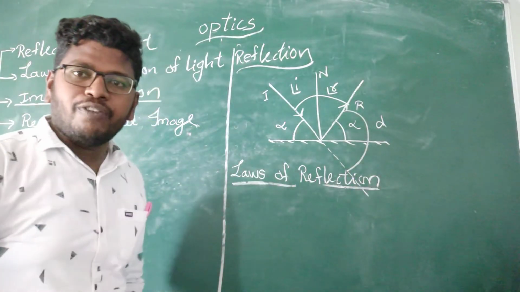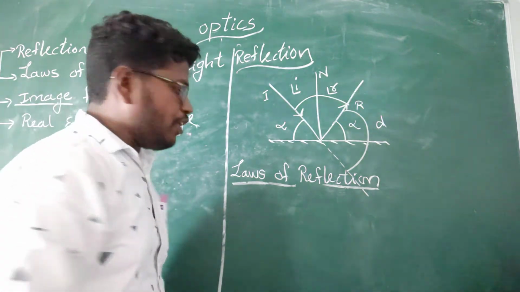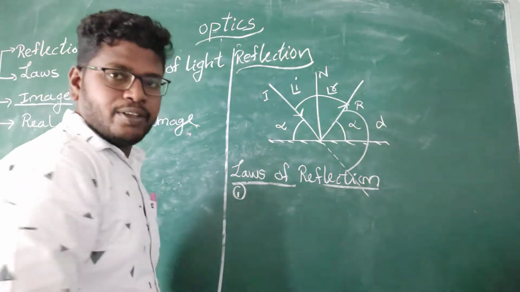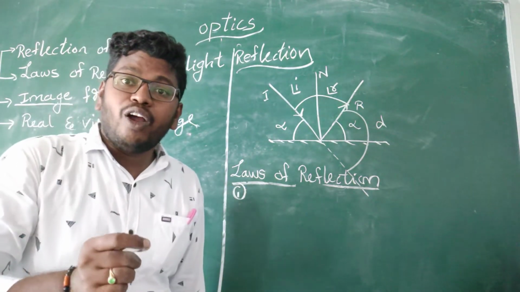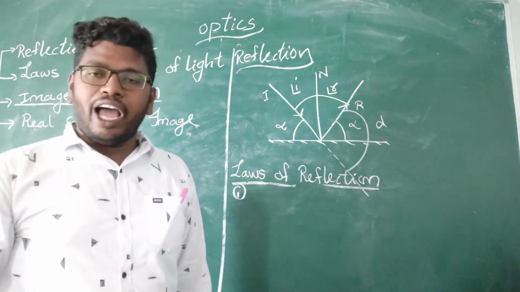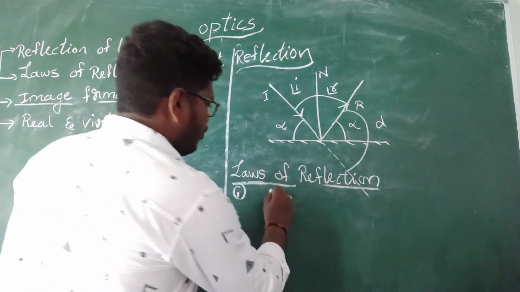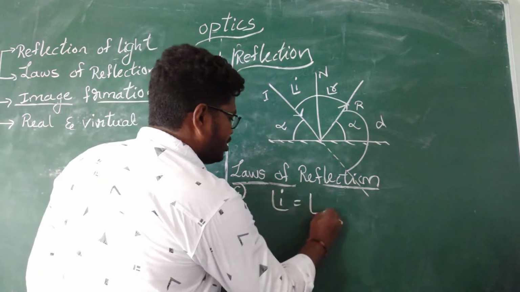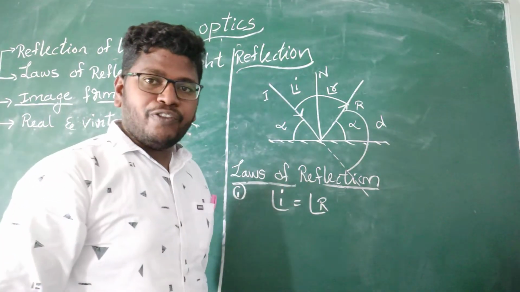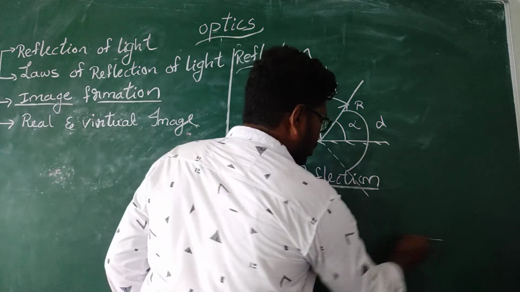Now come to the laws of reflection. In the laws of reflection, the first one is: the angle of incidence is equal to the angle of reflection. Let me take one example.